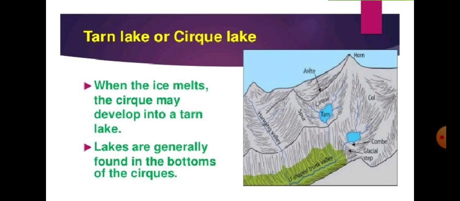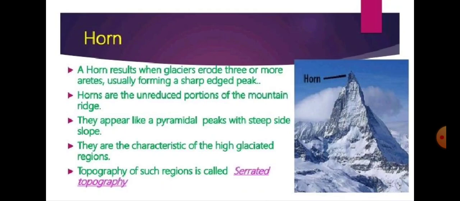Now, what is a horn? It's a pyramidal peak. When in a particular mountain different cirques are formed, on three sides or more than two sides, the peak of the mountain becomes pointed.